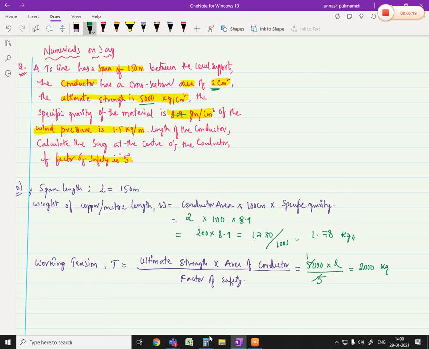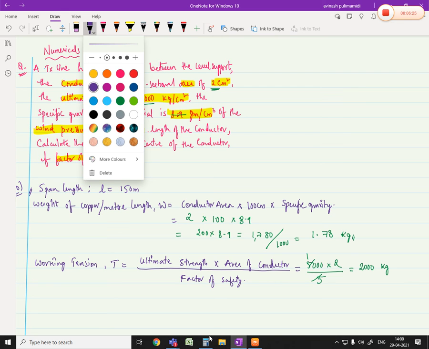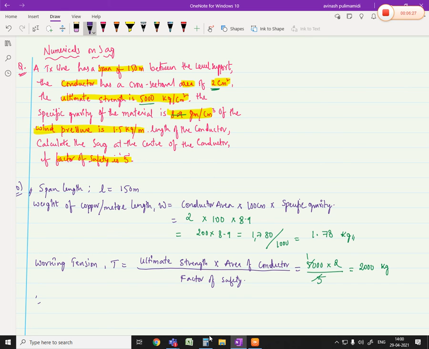Okay. What is the next one? Ultimately we will be finding the sag. So therefore sag S is equal to, what we have here, W into L square divided by 8 into T. That implies, what is this W? It is the total weight. We know that formula: W_T is equal to under root of W square plus W_w square.